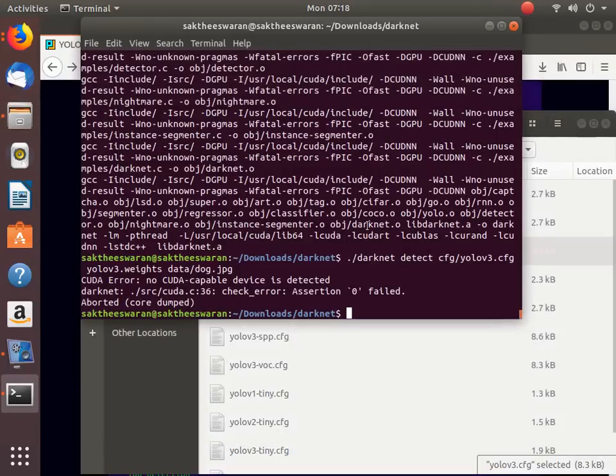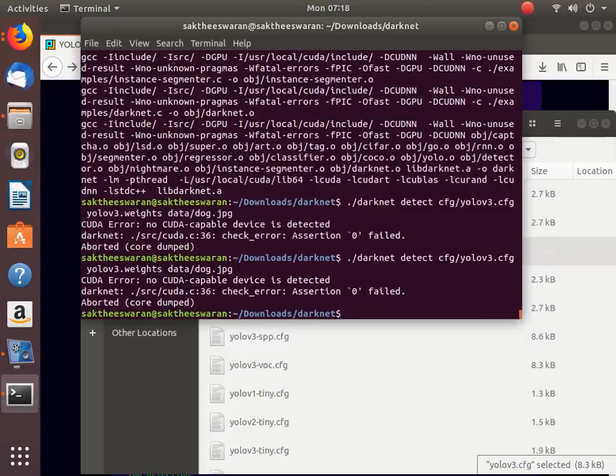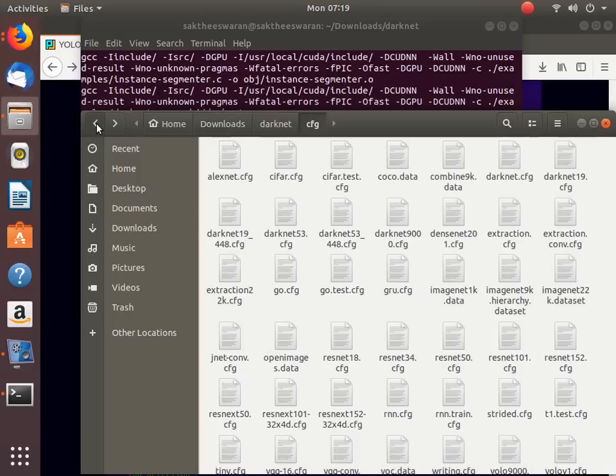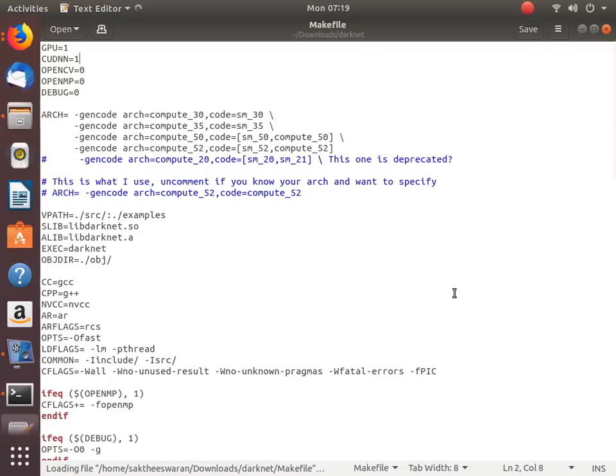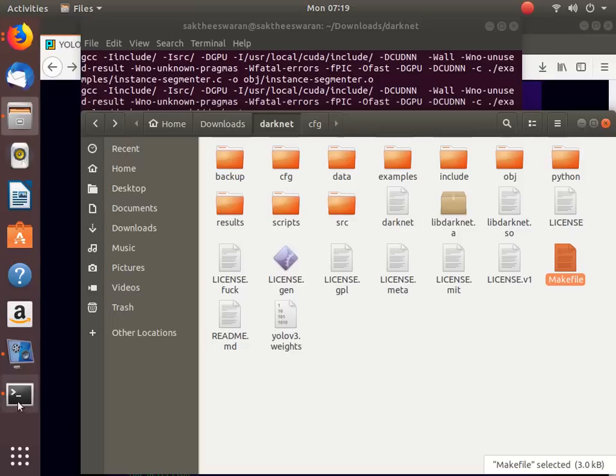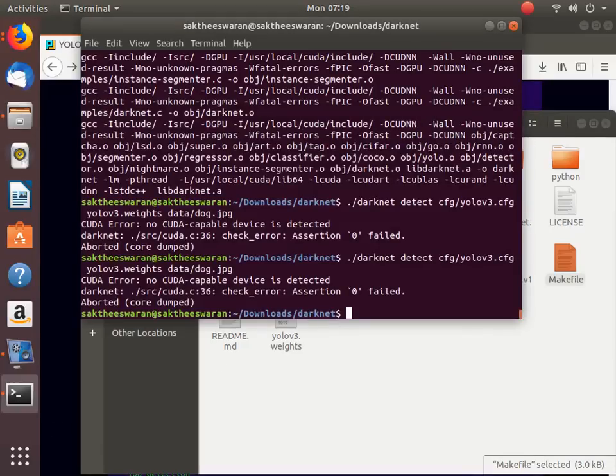Now try to compile it. Let's see what happens. Still core dump. No CUDA capable device is detected. CUDA error. What's the problem with this? I don't know what's the problem. So let's change it, set CUDA only and make it, and test it without CUDA.